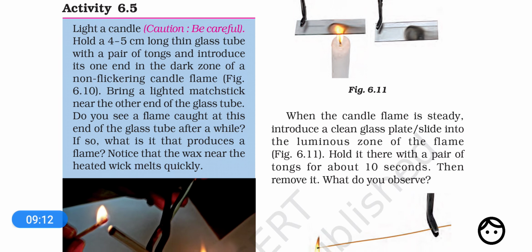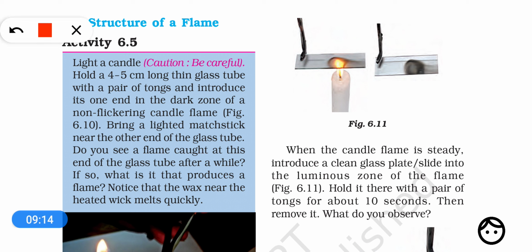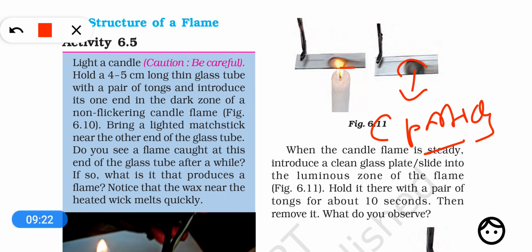This is because of the deposition of unburnt carbon particles, which were present in the middle zone, or luminous zone, of the candle flame.